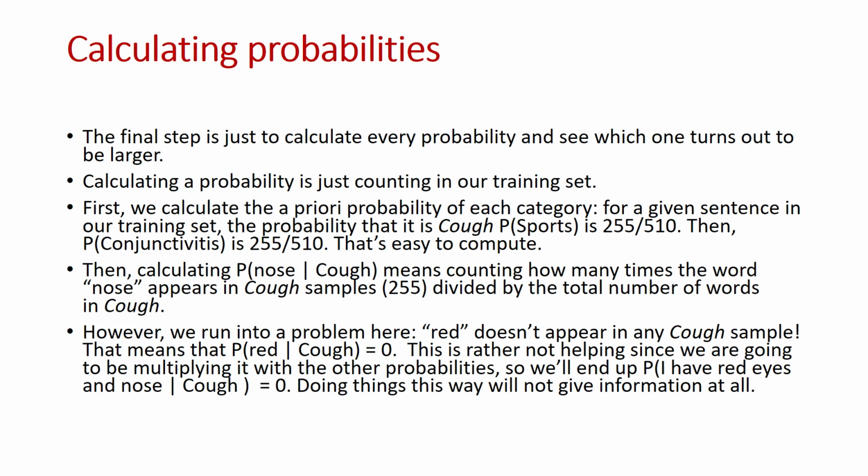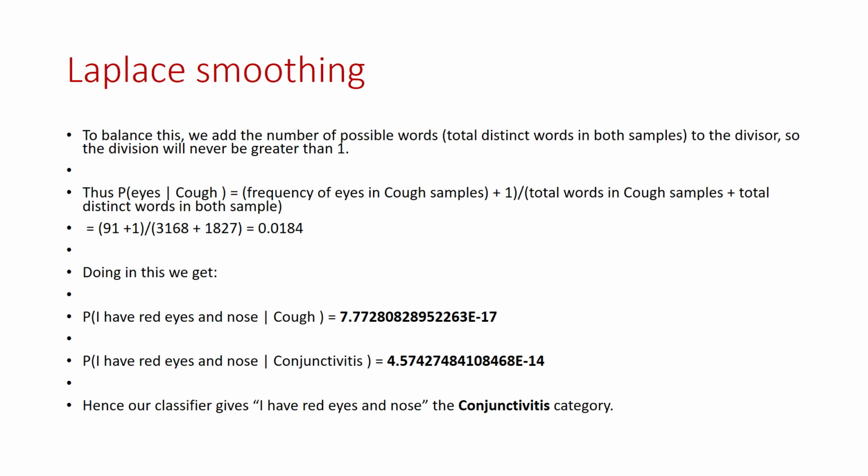So we will have to do something different in this case, which is Laplace smoothing. In Laplace smoothing, we add the total number of distinct words in both samples to the divisor, so that the division will never be greater than 1, and we add 1 to the frequency of the word in a file. For example, P of I given cuff equals frequency of I in cuff samples plus 1 divided by total number of words in cuff samples plus total distinct words in both samples.